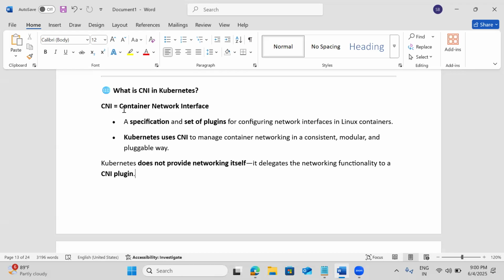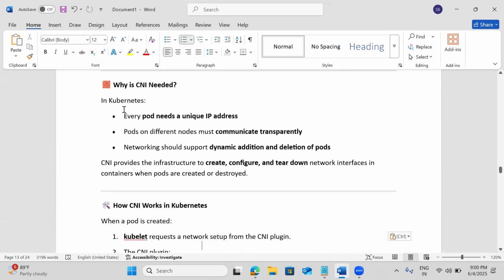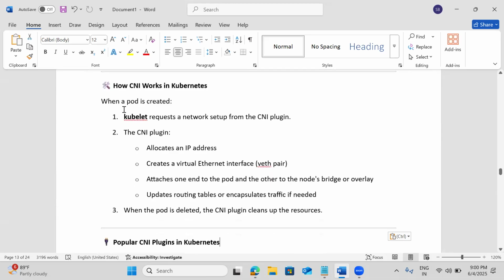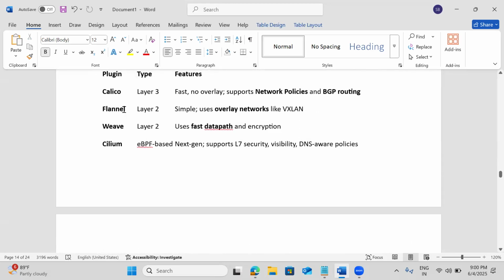Based on the CNI, our network features will come. There are a lot of CNIs available. Which CNI we need to tell, also in the job people will ask us. These are the different providers: Calico, Flannel, Weave. You should remember these three: Calico, Flannel, Weave.